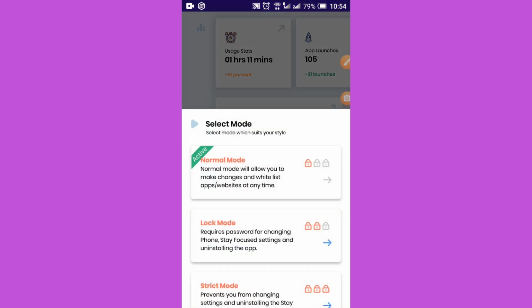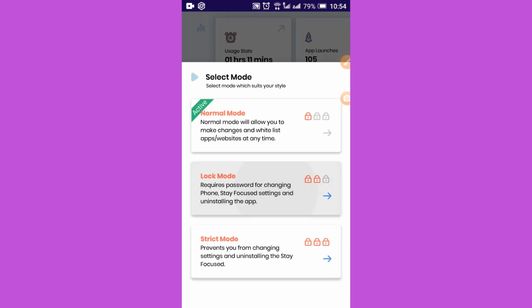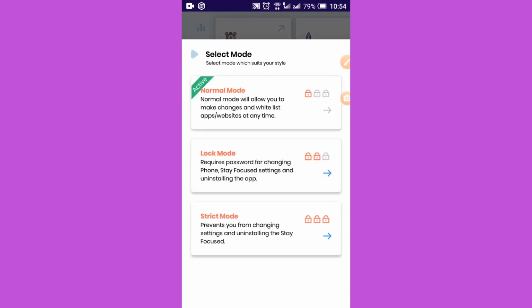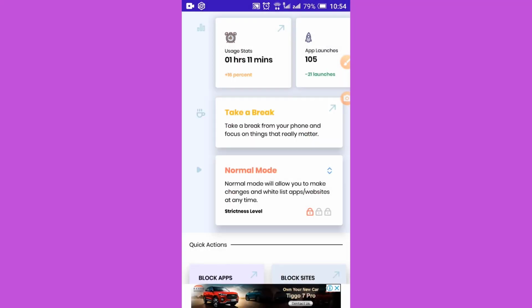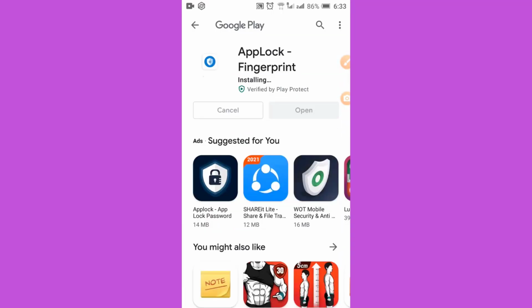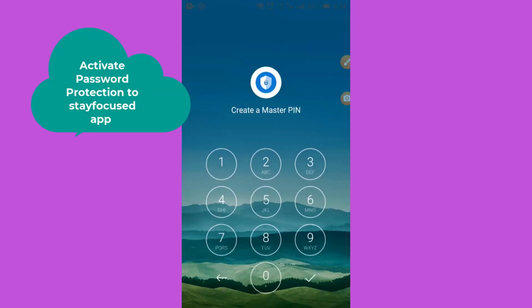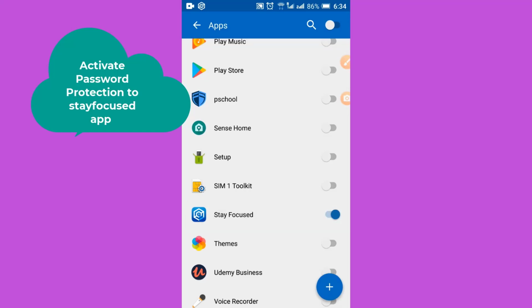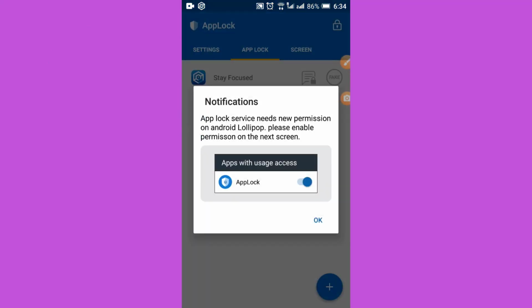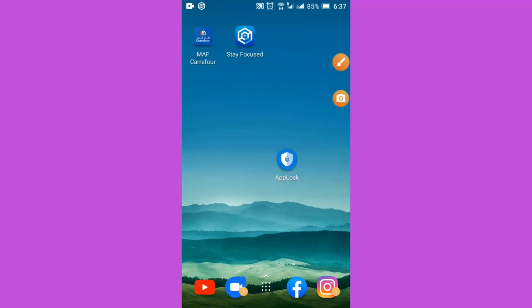Here there are three types of mode available: normal mode, lock mode and strict mode. Based on your strictness level, you can select any one of these modes. I have installed the App Lock app to provide password protection to this Stay Focused app so that kids can't access the app and modify the settings without our knowledge.